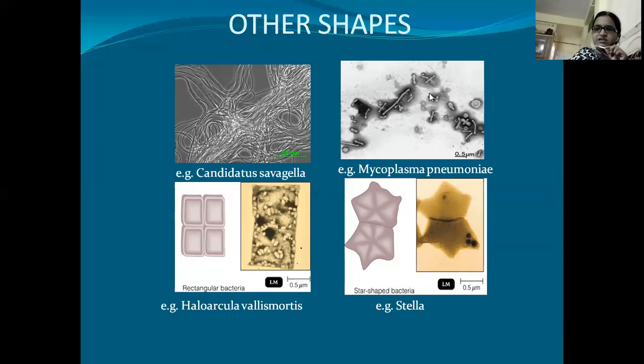Pleomorphism means they are changing their shape. Here you can see some of the cells are very lengthy and odd shaped. Some of the cells are not exactly spherical, they are showing some other shapes. Oval shaped, many different types of cell shapes are being seen here, but all these cells are of a single microorganism, that is Mycoplasma pneumoniae. Here the organism is showing pleomorphism. Pleomorphism means they are exhibiting different shapes. And coming to the last category, that is stella or star shaped bacteria, seen in Stella bacteria.